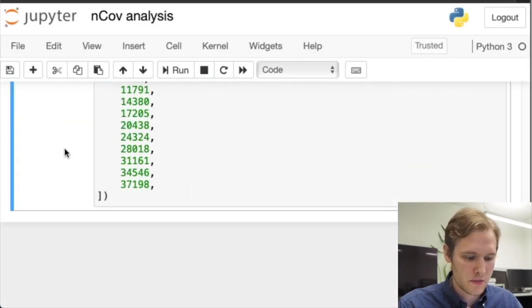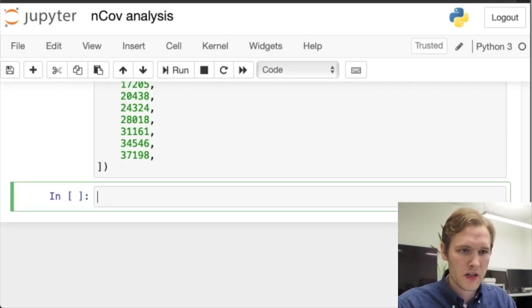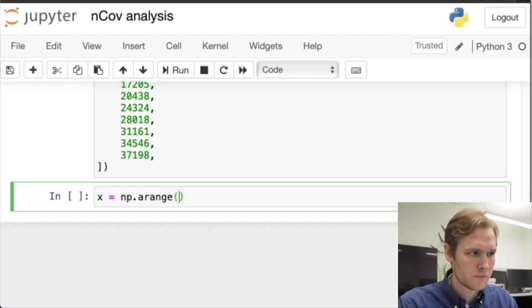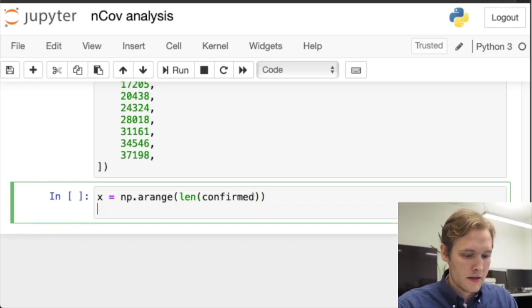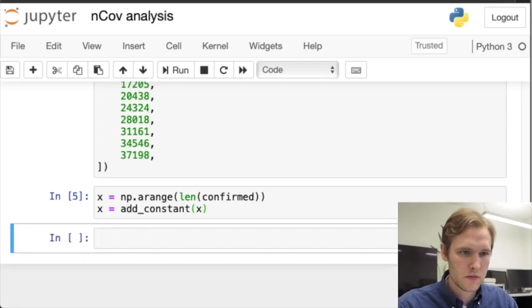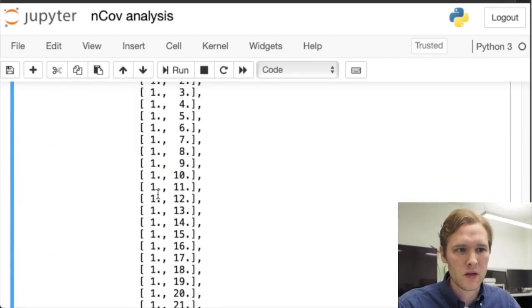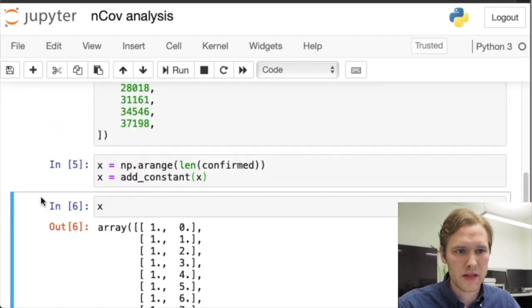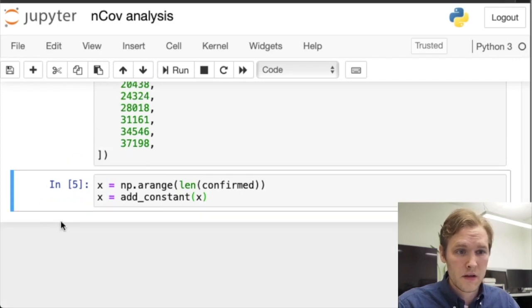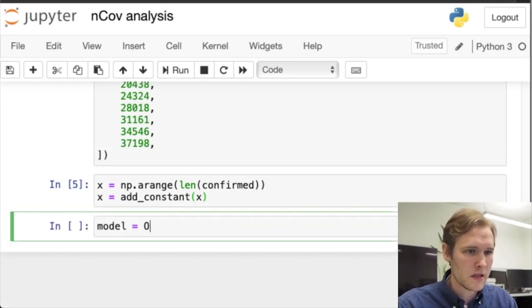All right, so what we're going to do with that. First, we're adding a constant. So our independent variable will be just the days since the outbreak, equal to the length of the confirmed cases. And then we will add the constant to that, like so. The add constant function only adds a column with only ones, so that our OLS model will recognize that as a constant term or intercept term. Alright, our model will be the OLS.